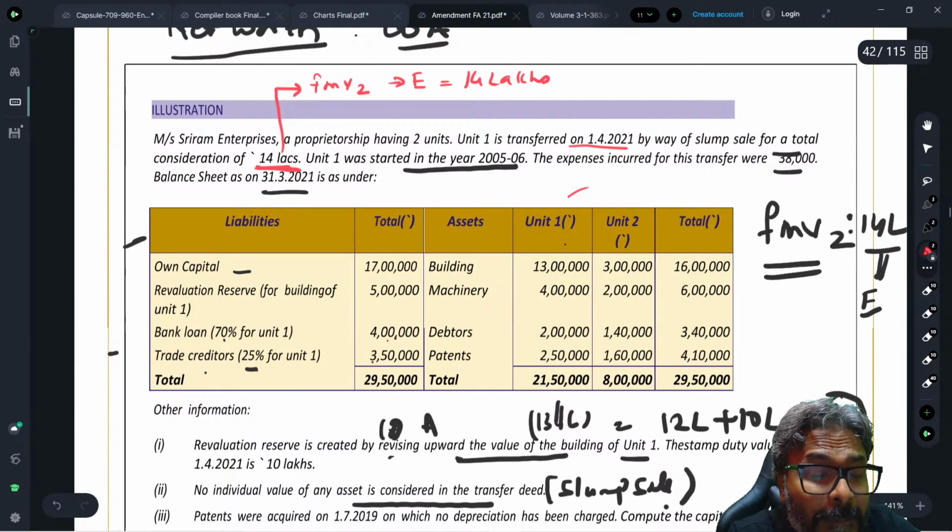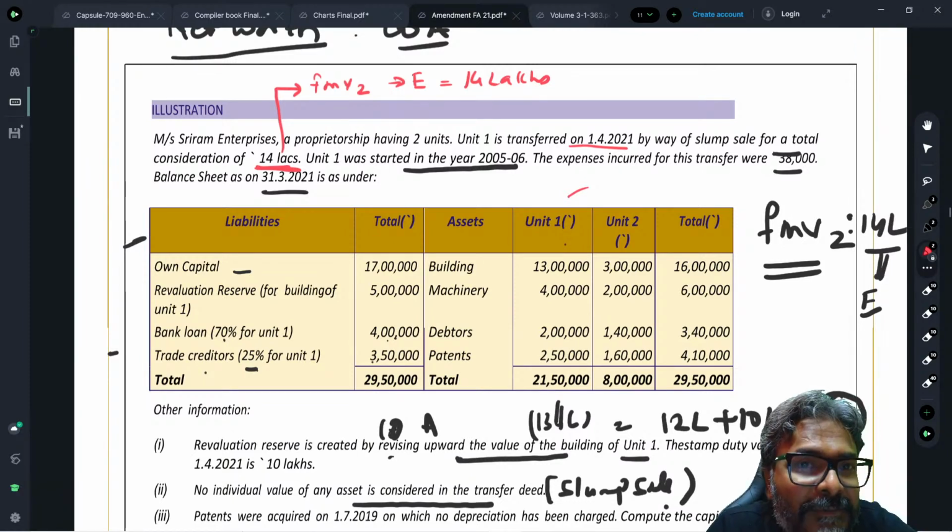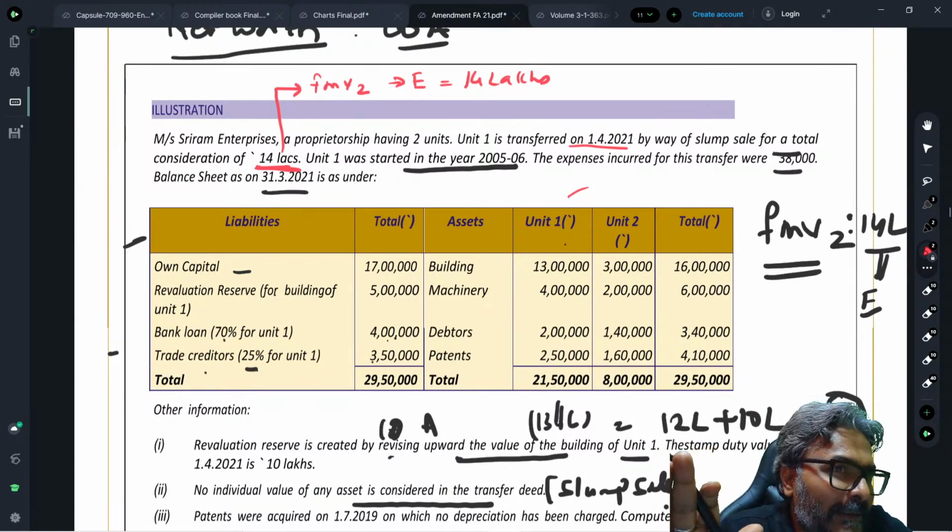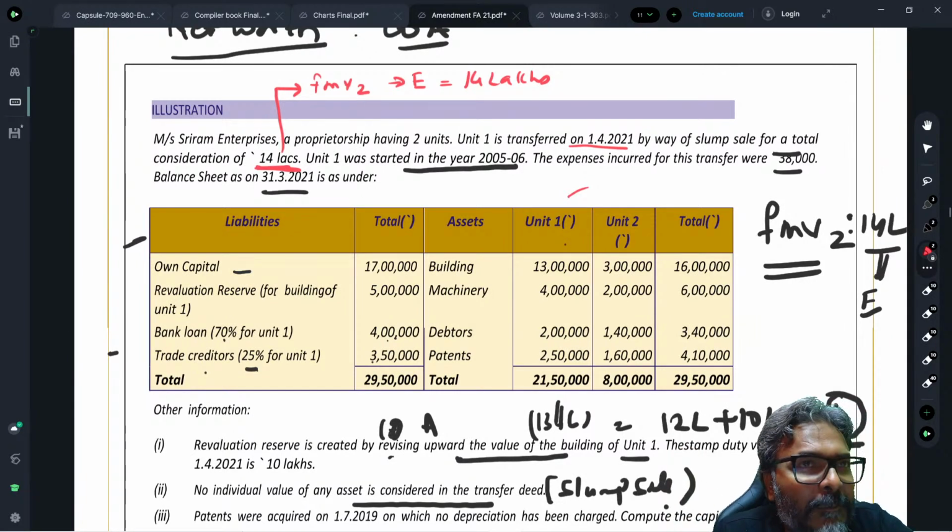Now I have to see, apart from the monetary consideration, did I receive any further non-monetary consideration, namely the movable property or the immovable property? Then in that case we will have E plus F plus G plus H. But if the movable property and immovable property are not received, then your FMV2 would be rupees 14 lakhs, which is E. And this FMV2 of rupees 14 lakhs would be compared with FMV1, and the higher of the two will become the full value of consideration.